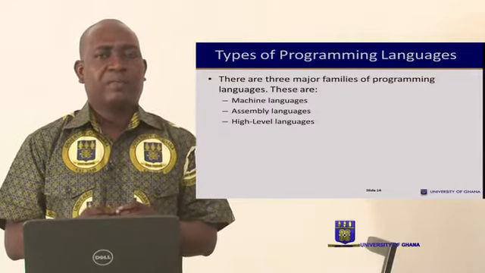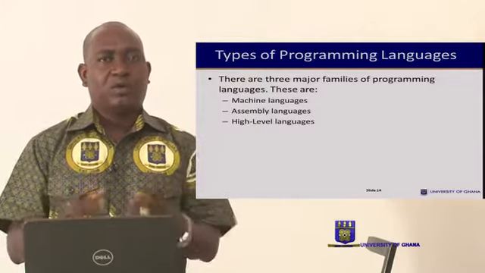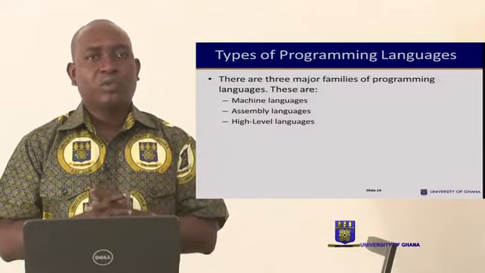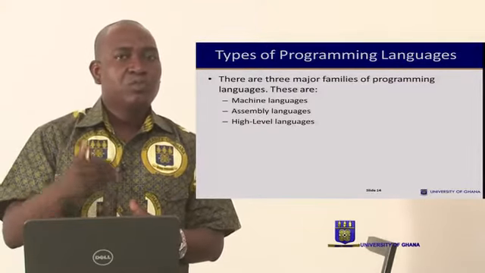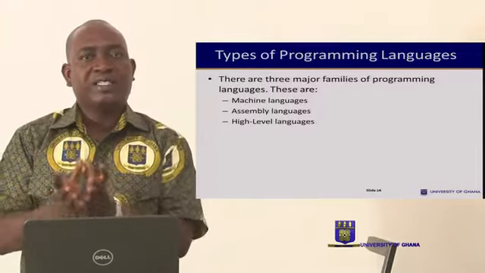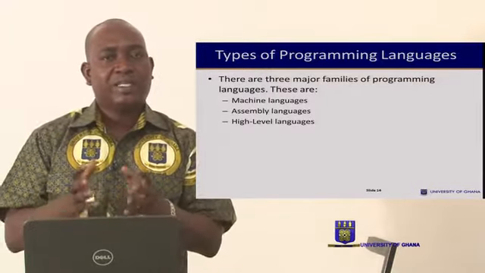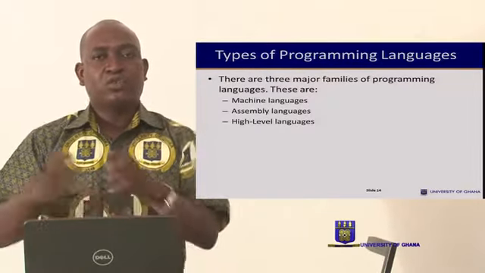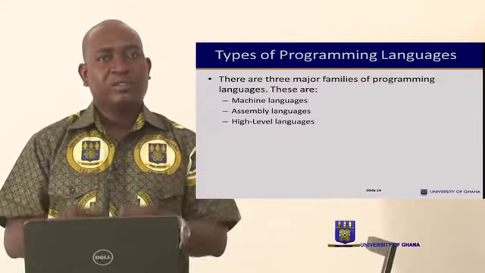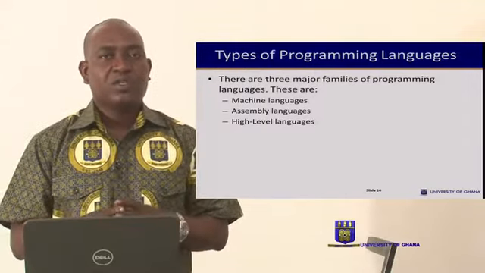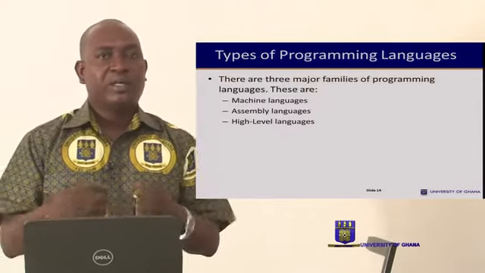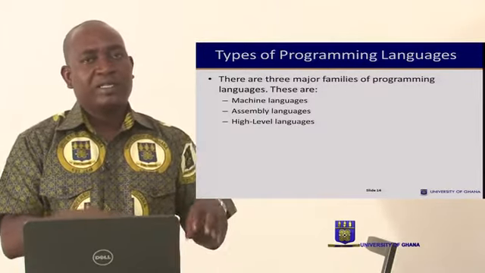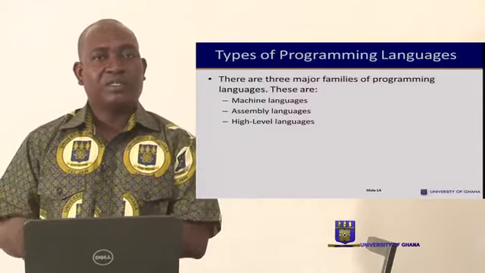Now, after the assembly language has been used to code a program, it needs to be translated to machine language by an assembler. So the assembler will take the assembly language to the machine language for the computer to understand. For any assembly language, there is the need to use an assembler to change the codes from the assembly language to the machine language for the computer system to understand.